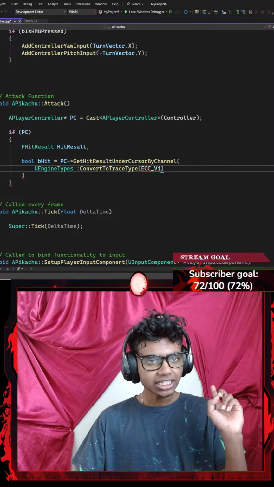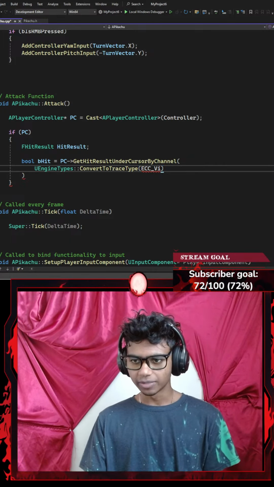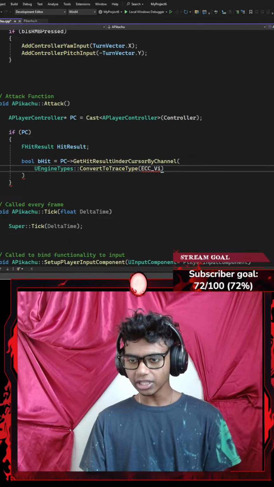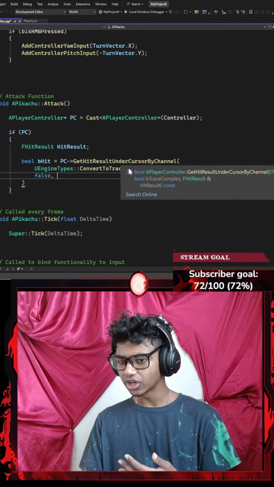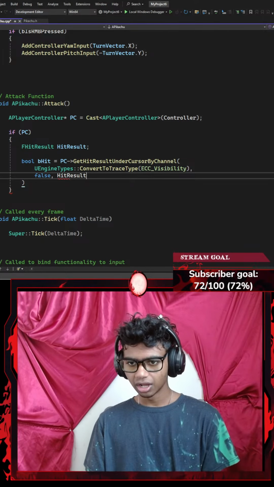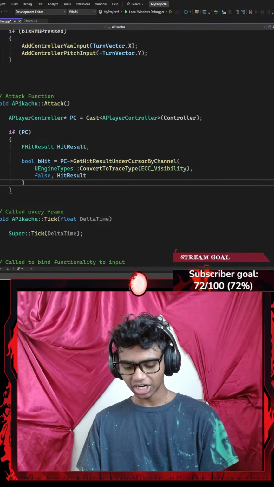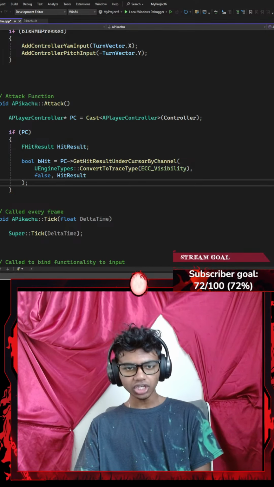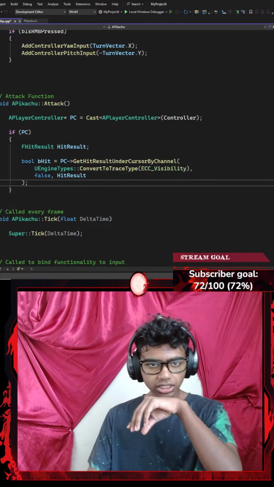Okay, let's see. So it's ECC_Visibility. Okay, perfect. And then once I'm done with this, the second parameter is going to be my Boolean trace complex. I'm going to go ahead and set this to be false. And then lastly, my final parameter is going to be my FHitResult, which in this case is going to be my hit result. Then I'm going to go ahead and end this entire thing with a semicolon. That's pretty much it.